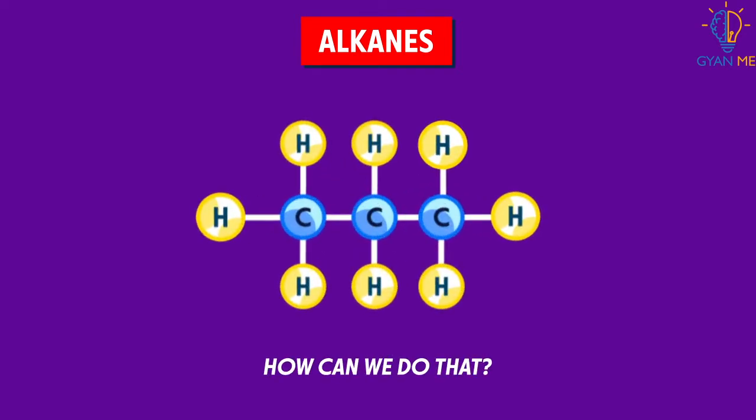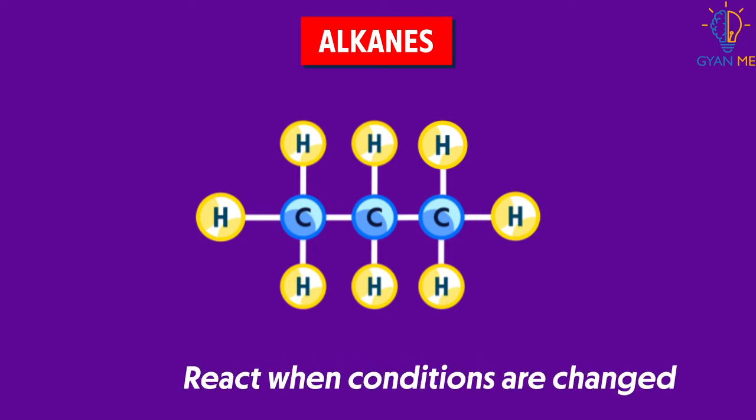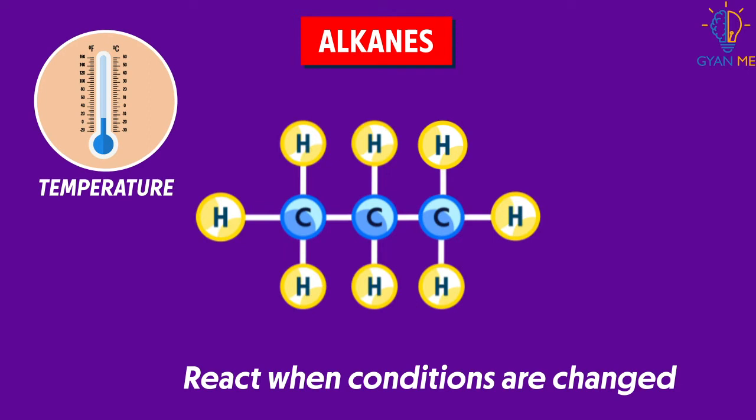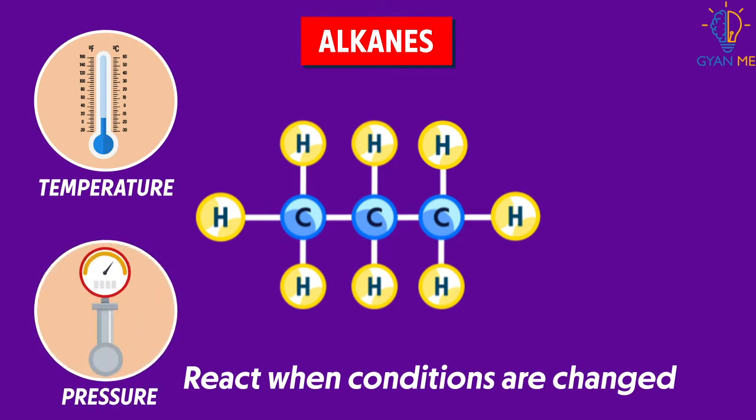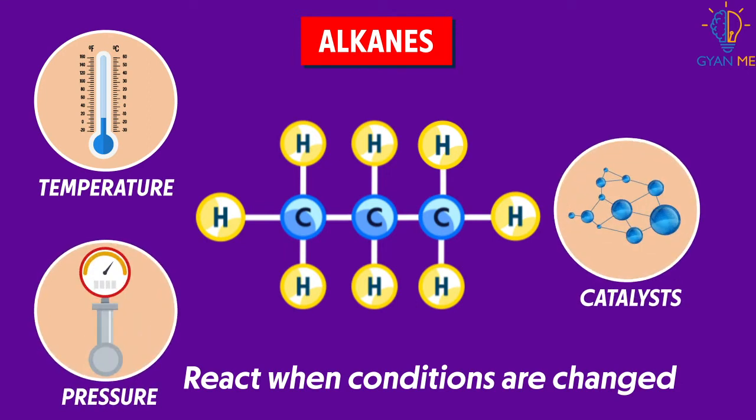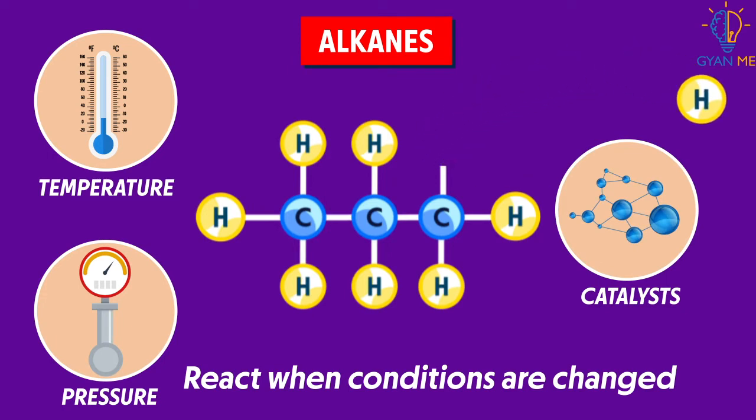And how can we do that? It's simple. By changing reaction conditions like keeping high temperatures and pressures, or by using catalysts. Under such conditions, alkanes lose one or more hydrogen atoms and are replaced by other atoms or group of atoms.